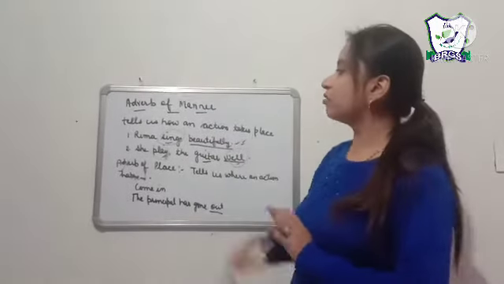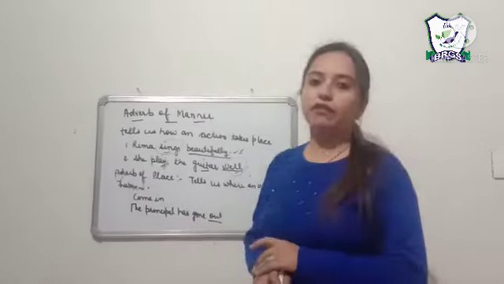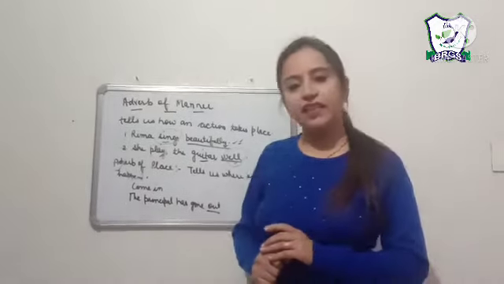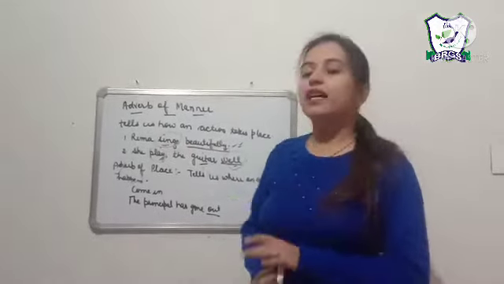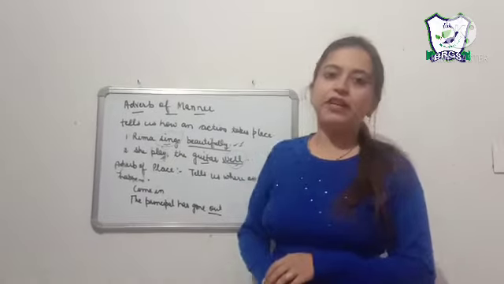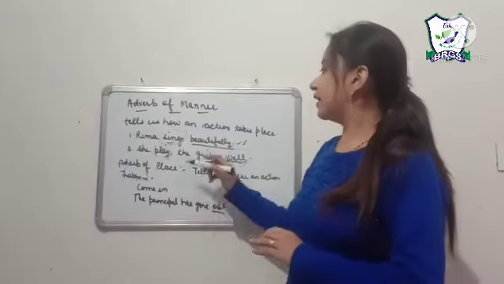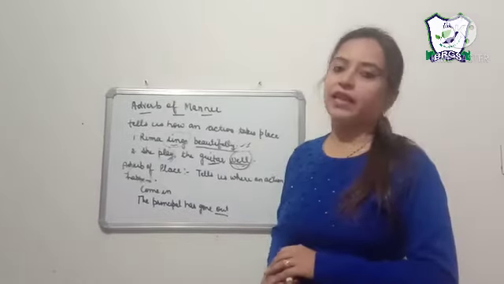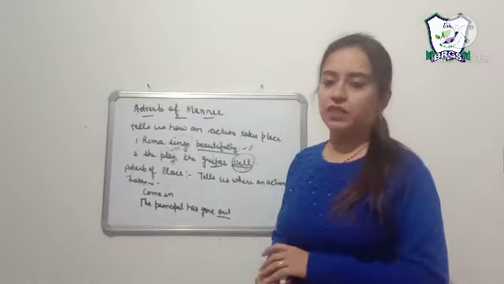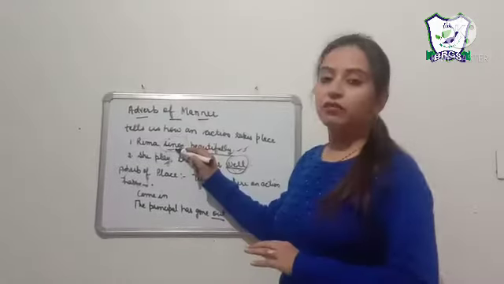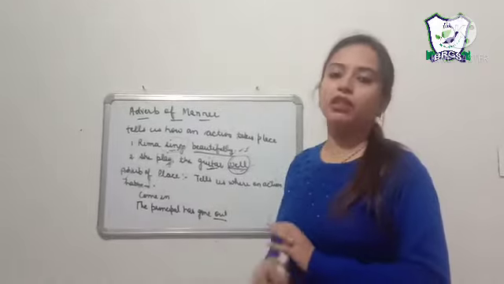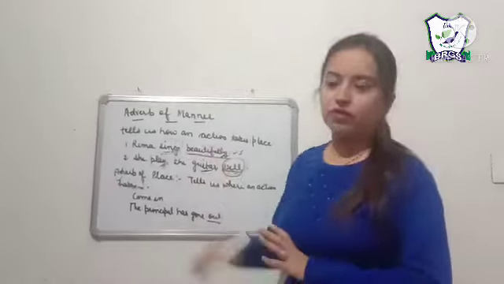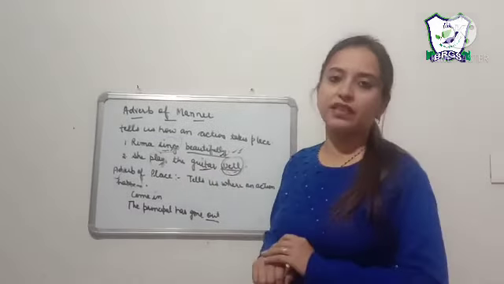Now students, how are we going to put adverb of manner in a sentence? What is the place of adverb of manner in any sentence? When our verb is transitive, the adverb of manner is placed after the object. And when our verb is intransitive, that means it will not require an object, then it will be placed after the verb. So this was the place of adverb of manner in a sentence.